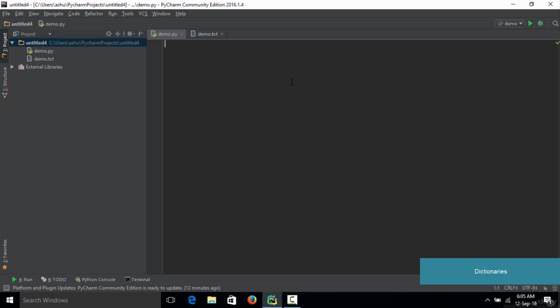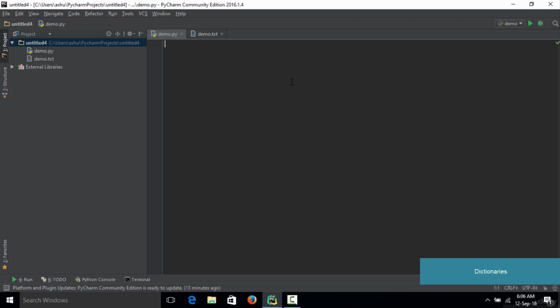To understand this in a much better way, let's go ahead and make a simple dictionary. Let's say you want to save ages of people in your code. You could do that simply by using a dictionary. First you need to name your dictionary.